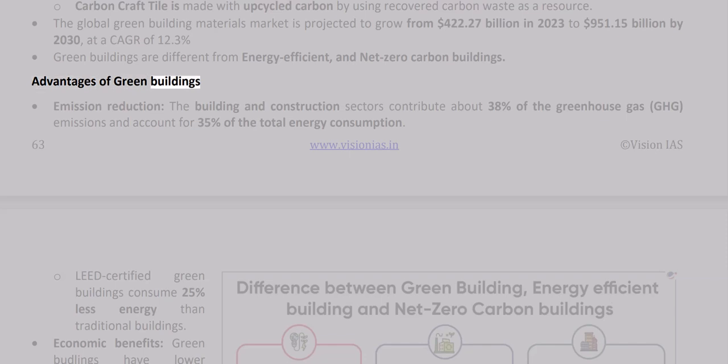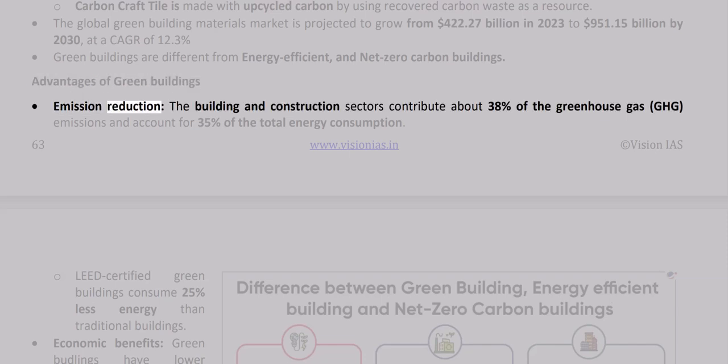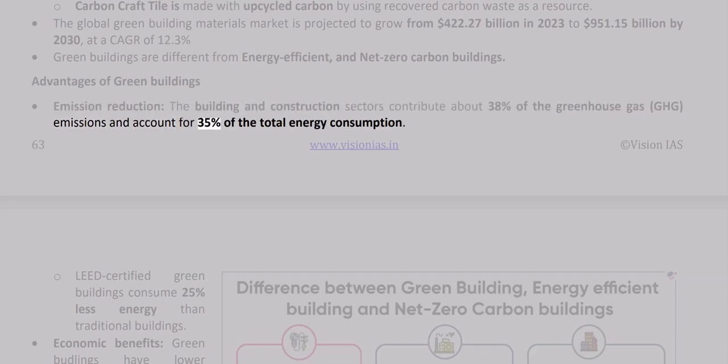Advantages of green buildings. Emission reduction. The building and construction sectors contribute about 38% of the greenhouse gas (GHG) emissions and account for 35% of the total energy consumption.